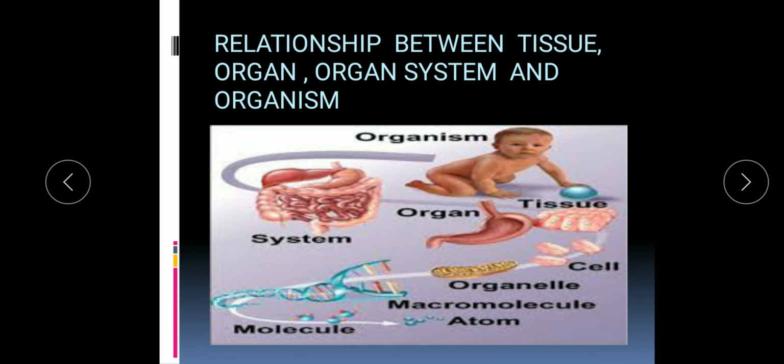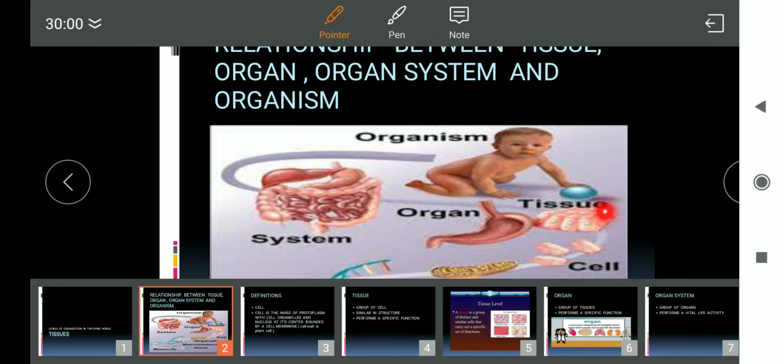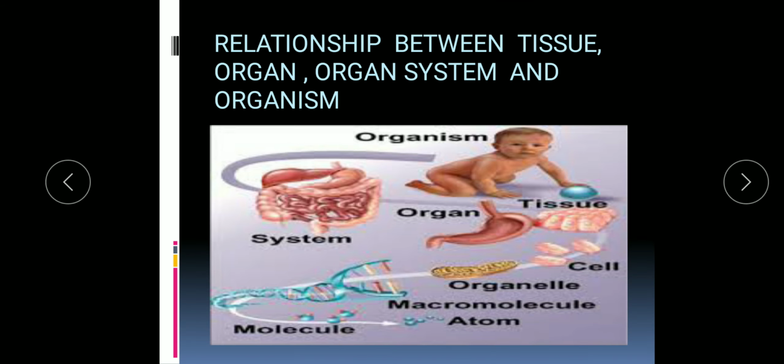So this combination of the protoplasm and the cell organelles forms the cell. A group of cells which is similar in structure, similar in function, similar in origin, forms the tissue. Tissue is a group of cells which is similar in origin, similar in structure and similar in function.